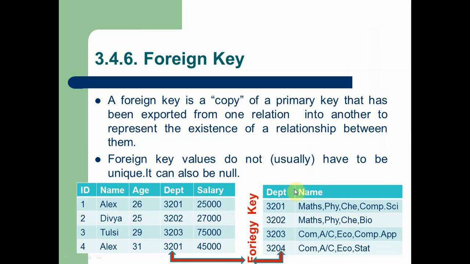Here the department column, that is the department attribute, the department key is exported from the department table to the salary table. So that's why this department column or attribute is called a foreign key, because it is not created here, it is exported from the department table. This is similar to a primary key, but the only difference is it is not created in the original table, it is exported from another table. So these keys are also used to identify a single record from a table.